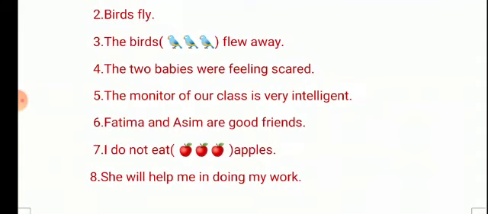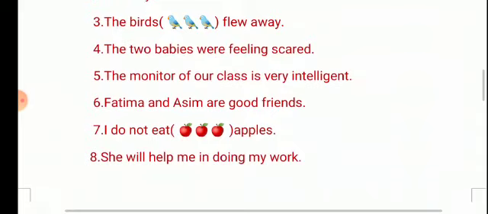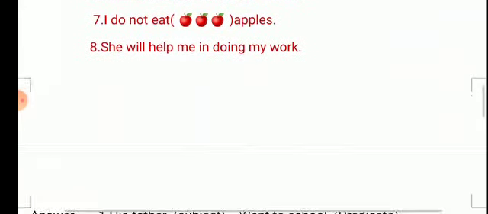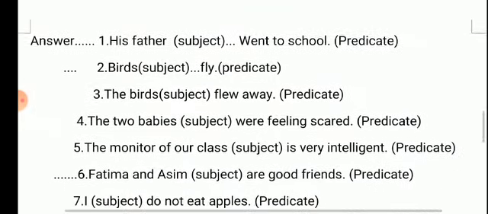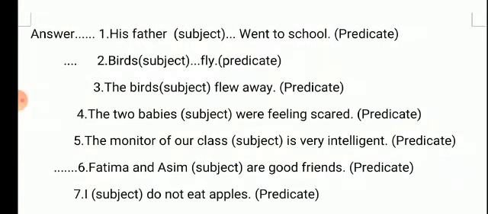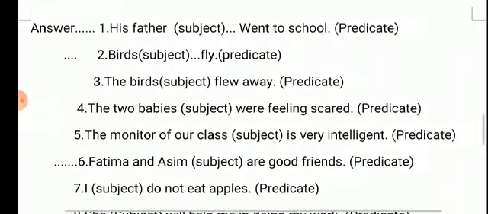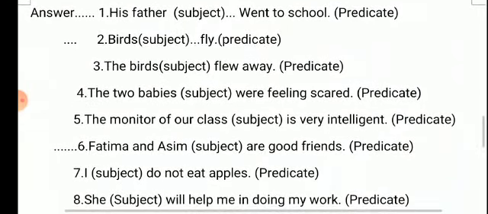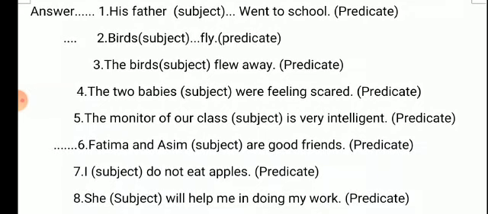I hope it is clear to you very well, right? But I am giving you the explanation also. You can go through it carefully and you will easily understand how we have differentiated between a subject and a predicate, and how we have divided a single simple sentence into two parts.